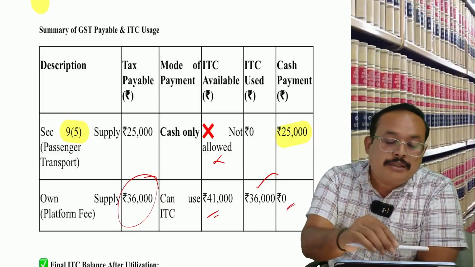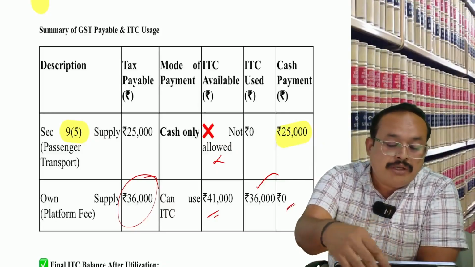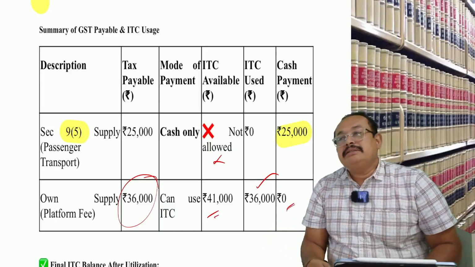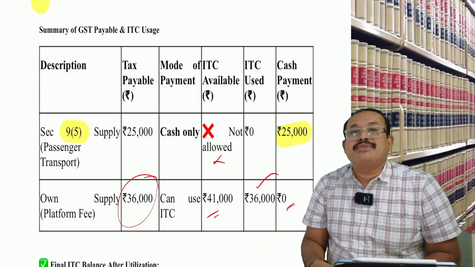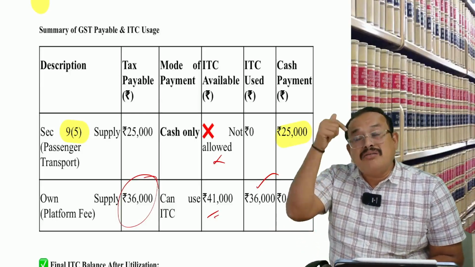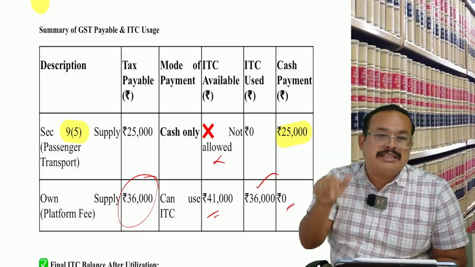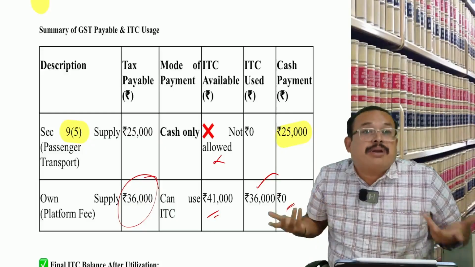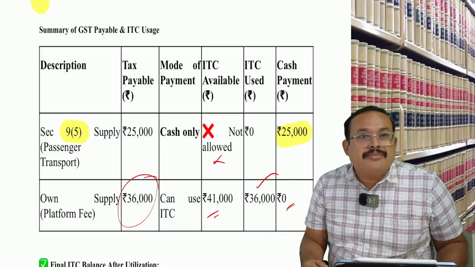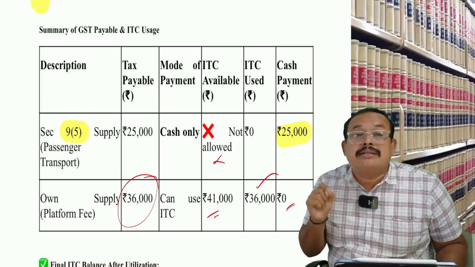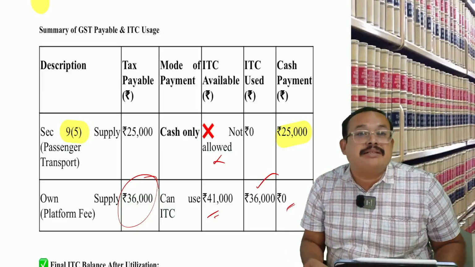See, if you consider TCS here, the TCS is on the net amount going to be paid to the vendor. Not on 36,000. The 36,000 is the supply commission, it is net already. This TCS does not apply on 36,000 in any circumstances.